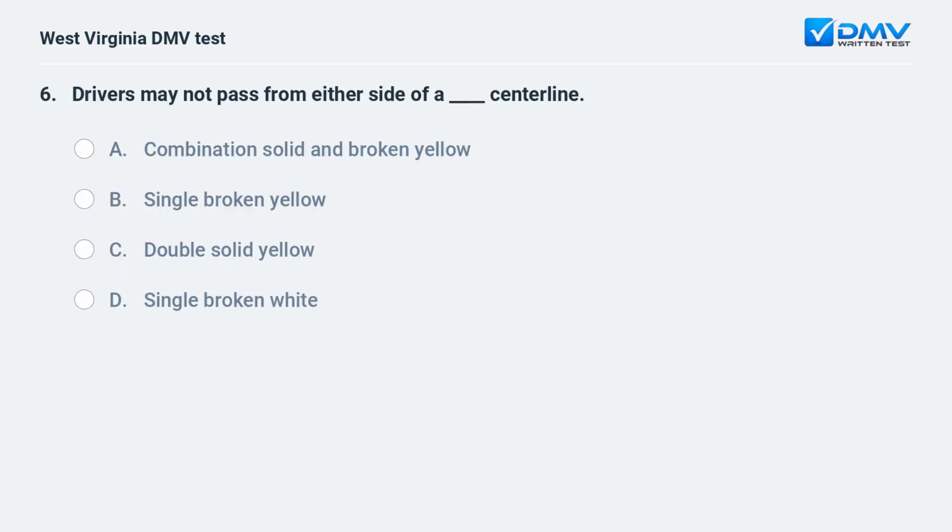Drivers may not pass from either side of a, fill in the blank, centerline. A. combination solid and broken yellow. B. single broken yellow. C. double solid yellow. D. single broken white.